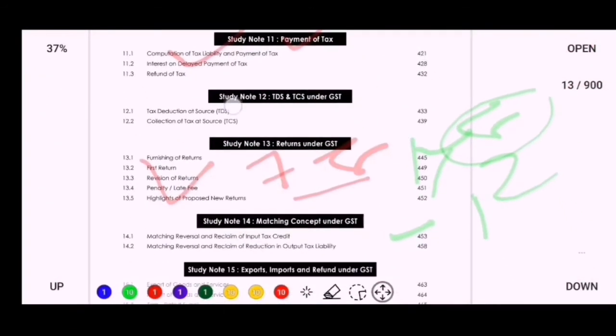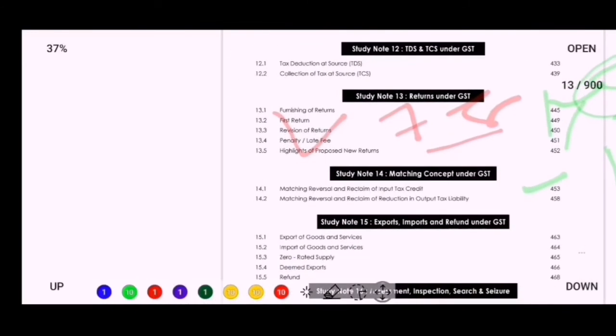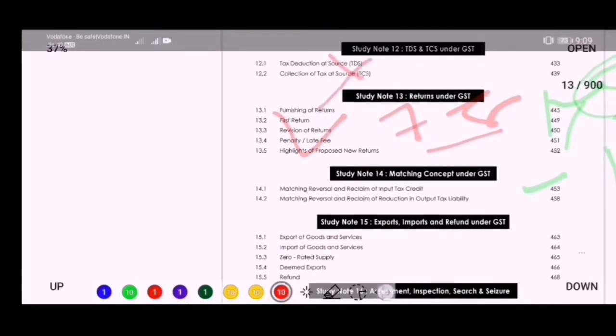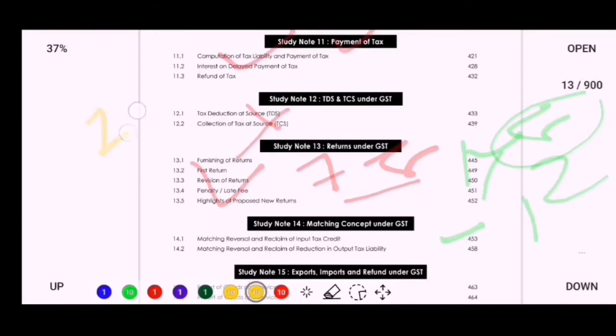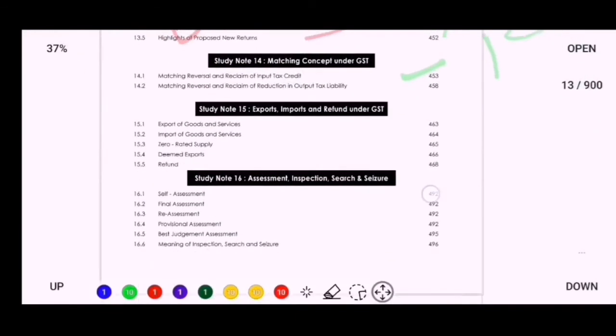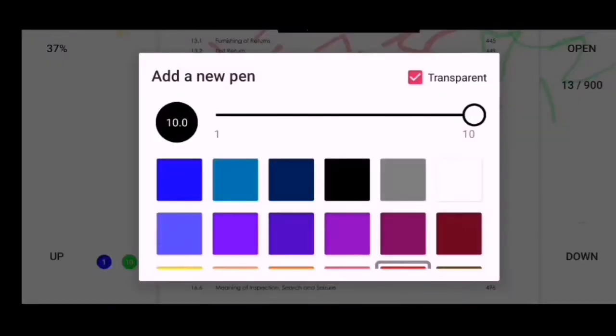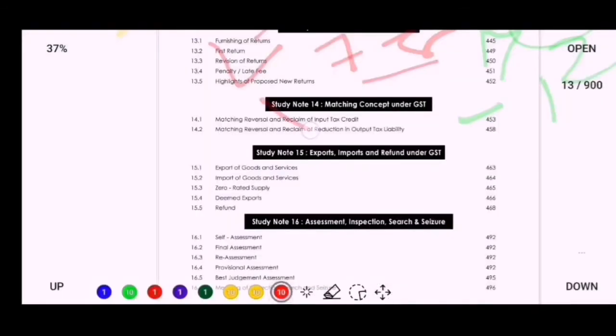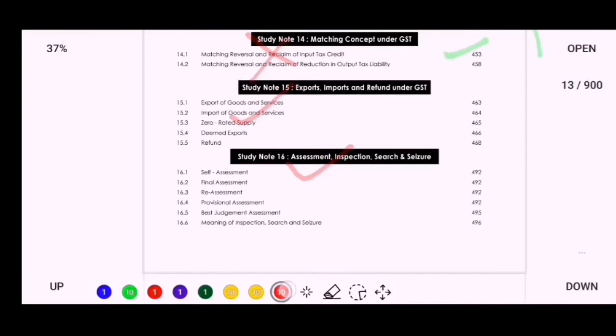Next topic is TDS TCS. This is not an important topic, it may be asked in exam only for MCQ, so one MCQ may be from TDS TCS, so you have to do this topic for MCQ. Next topic is matching concept. This is not a most important topic, you may skip that topic, but you have to do export import and assessment inspection because both the topics are important for your exam.